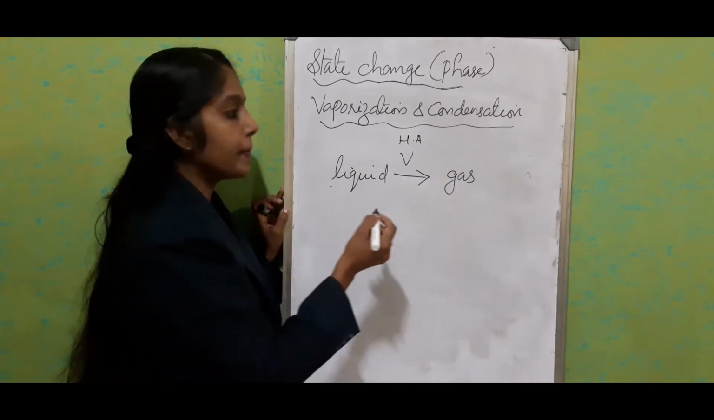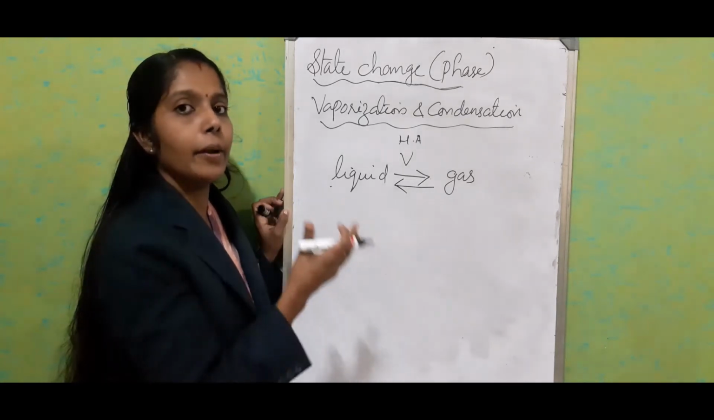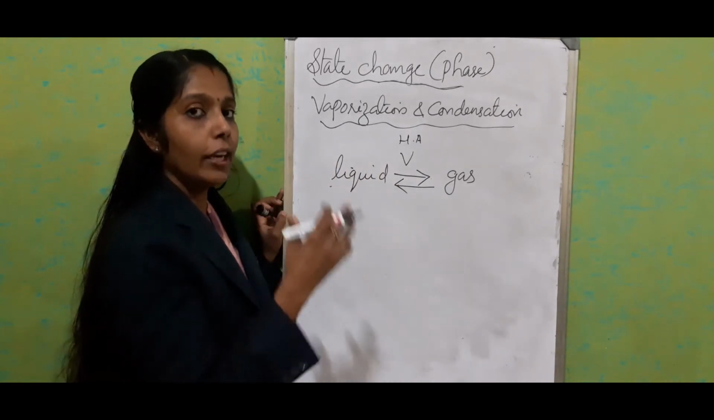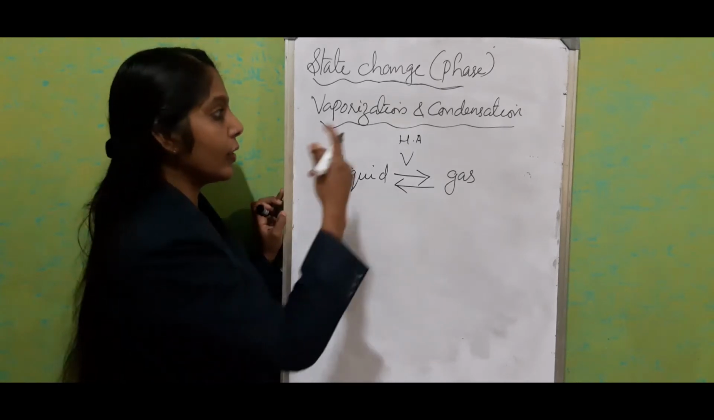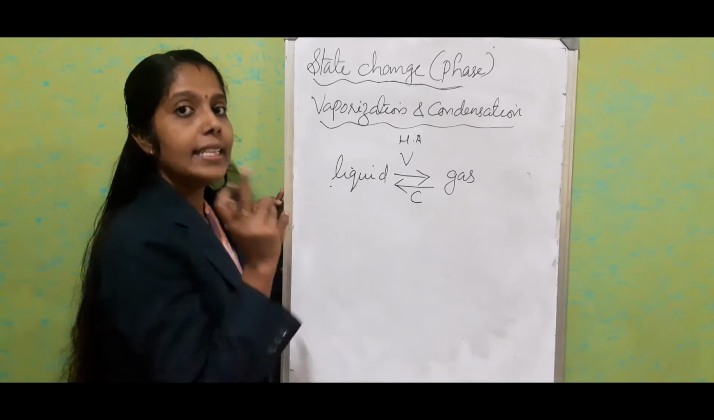Then what is the reverse process? Gas to liquid. The change of state from gaseous state to liquid state by cooling, or liberating heat energy, is known as condensation. That also happens at the same temperature.